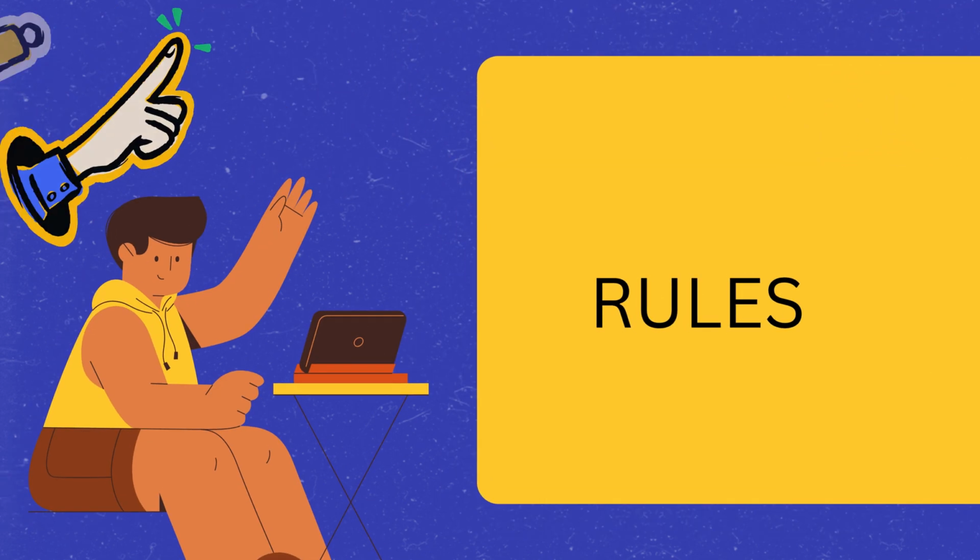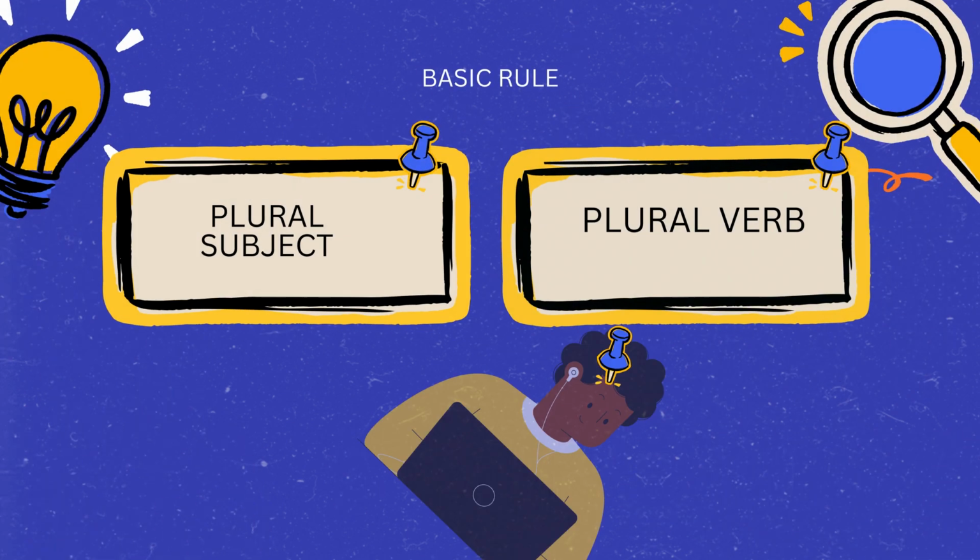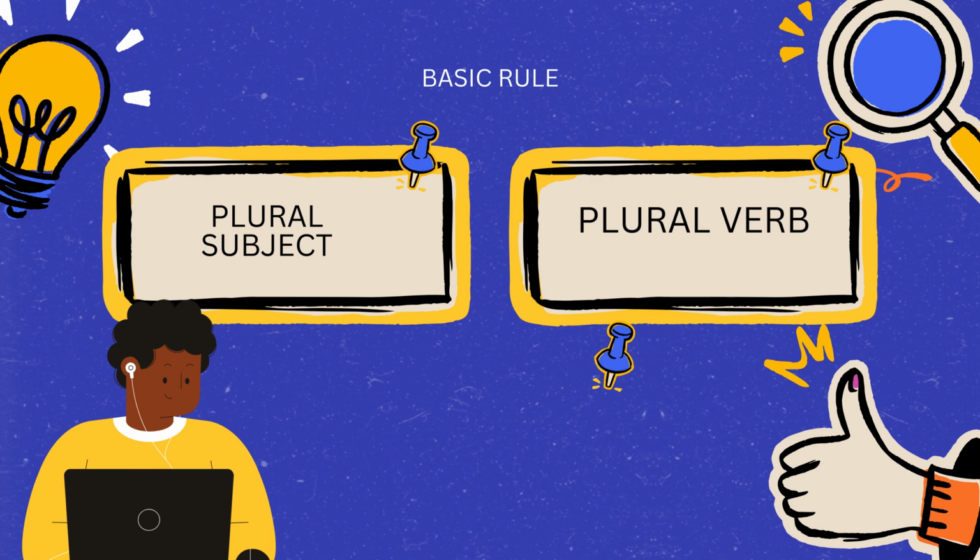The basic rule is if the subject is singular, the verb will be singular. And if the subject is plural, the verb will be plural. Easy. Singular subject, singular verb; plural subject, plural verb.